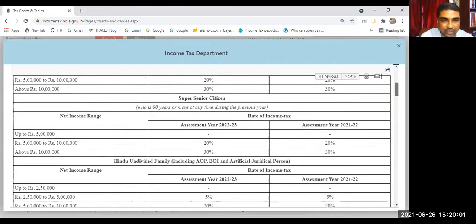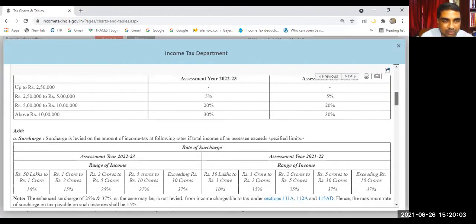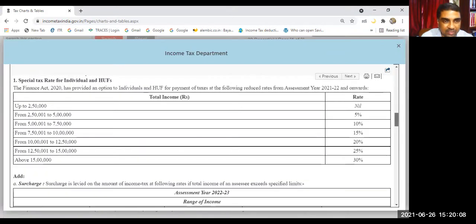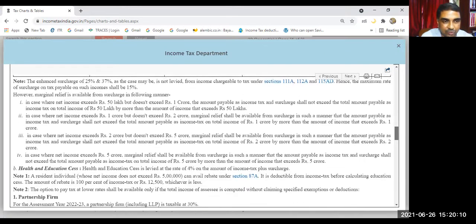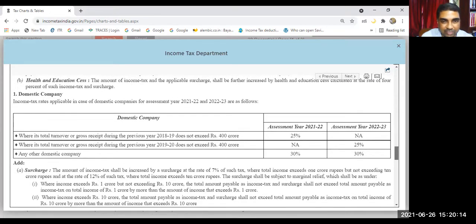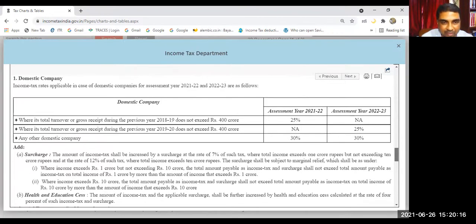If you want to check, you can check it. HUF. Okay. Surcharge rate. Tax rates for individuals, HUFs, partnership firms, local authority. You see domestic company. Are you seeing? This is the domestic companies rate for 21-22, 22-23, and for 21-22 you have to refer.